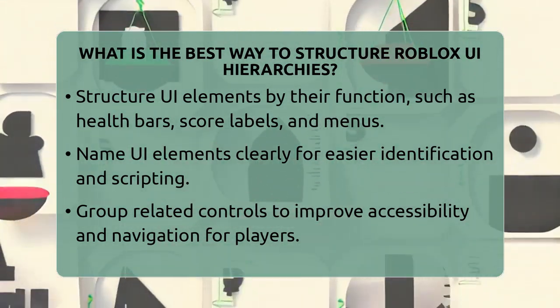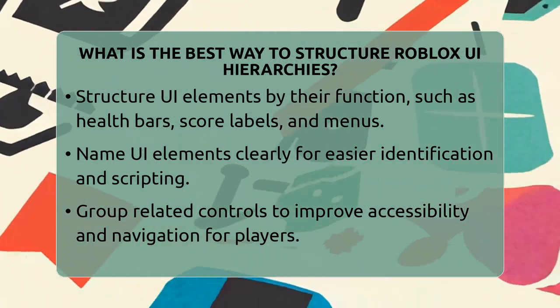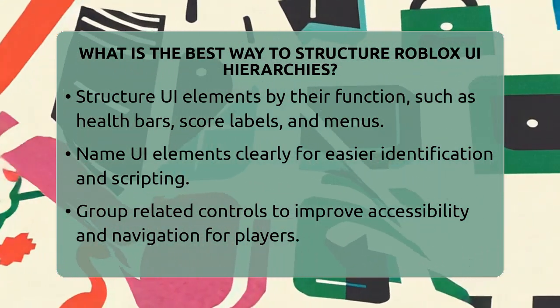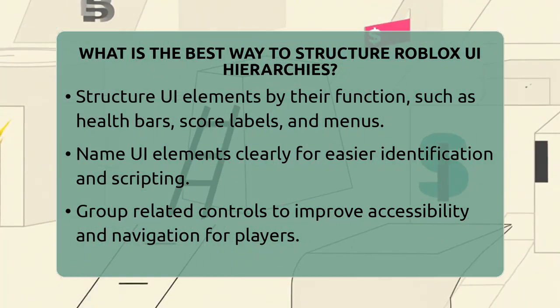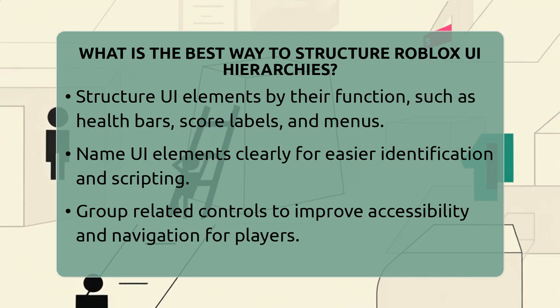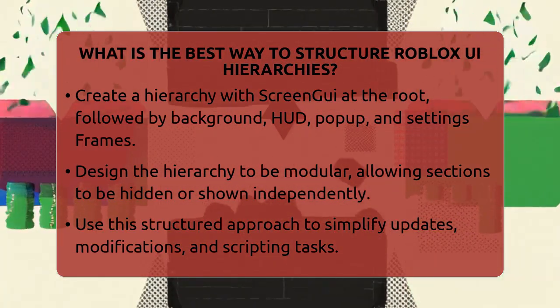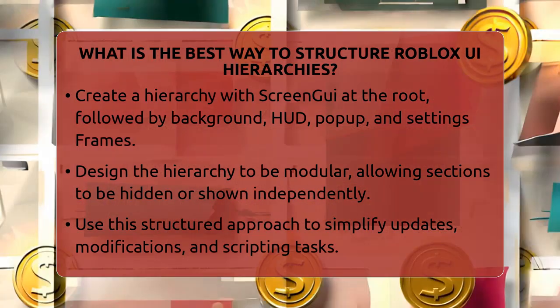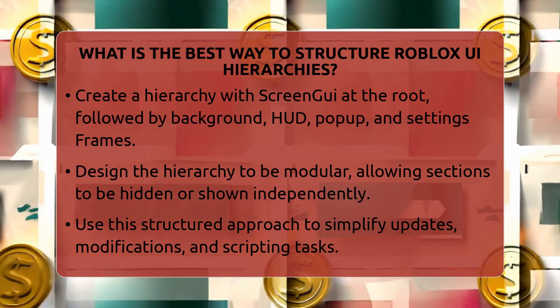Here's an example of a good hierarchy. The root is the ScreenGui. Inside it, a background frame covers the entire screen. Then a HUD frame is anchored to the edges, containing a health bar frame and a score label. A pop-up frame appears in the center for dialogues, with buttons inside. A settings frame covers the whole screen when opened, with sliders and selectors inside.